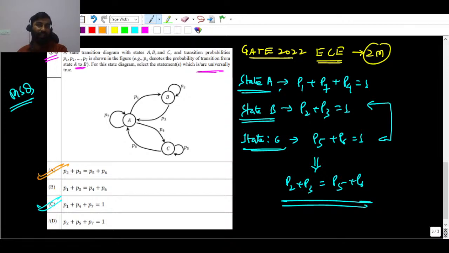So option A and option C are going to be correct here. These two options will not be correct. If you know the concept, if you know the properties, you can solve any question within 10 to 20 seconds. I hope this is clear for everyone.